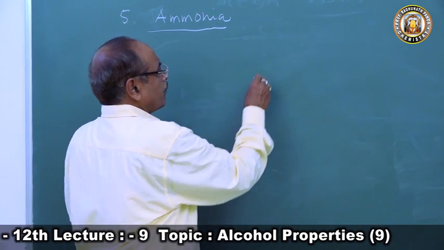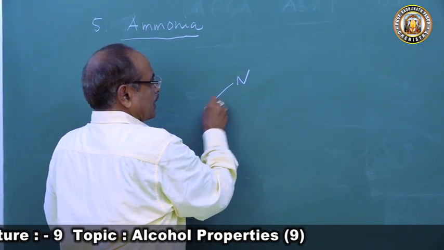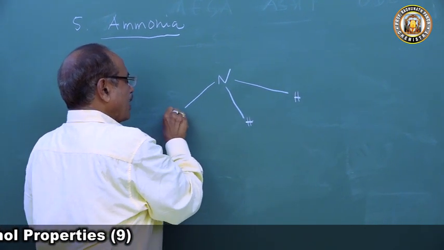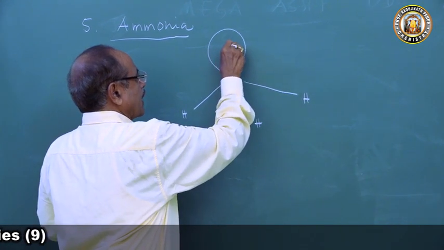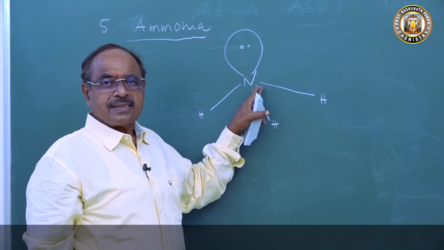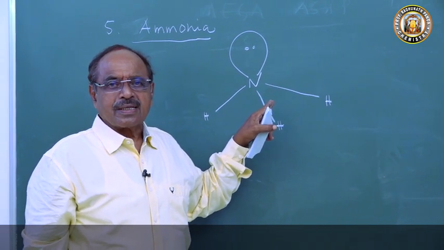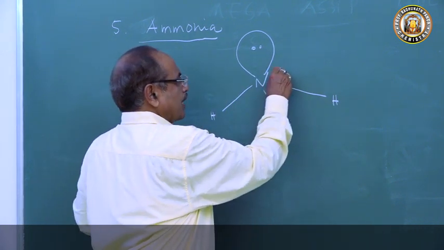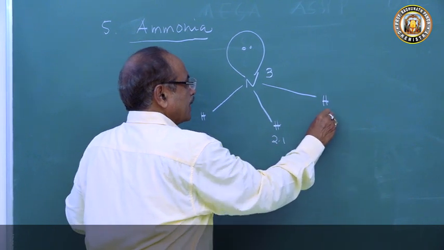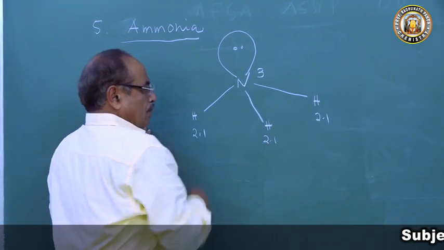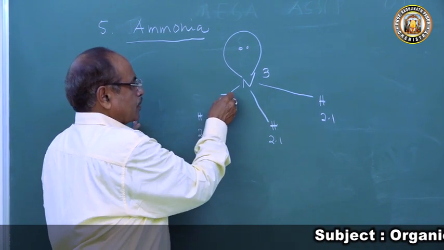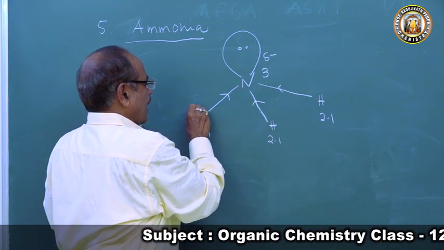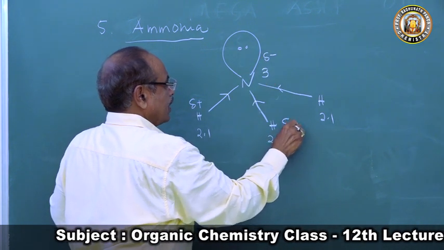Now let's come to what ammonia is. In ammonia, the nitrogen atom is in the sp3 hybrid state. This is the chemistry behind ammonia. The nitrogen atom has a lone pair of electrons, so it is a nucleophile. What more? The electronegativity of nitrogen is 3 and of hydrogen is 2.1. So the drift of electrons takes place towards nitrogen. So nitrogen has a delta negative charge and all the hydrogen atoms have a delta positive charge.